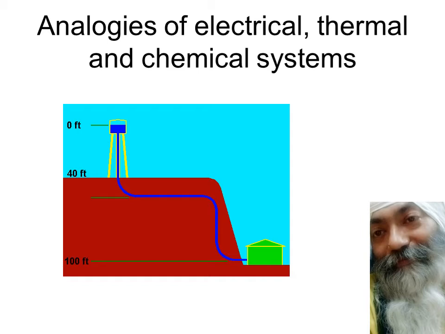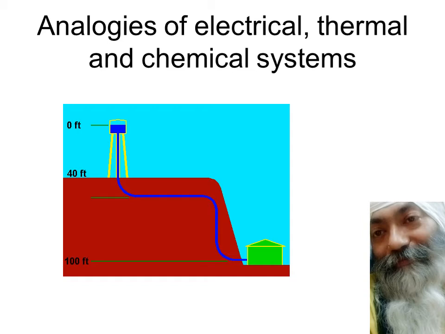We are very comfortable with electrical systems because of our background, and also because there are so many laws involved in electrical systems. For example, Kirchhoff's voltage law is there in electrical systems. It's not there as such in fluid, chemical, thermal or mechanical systems.